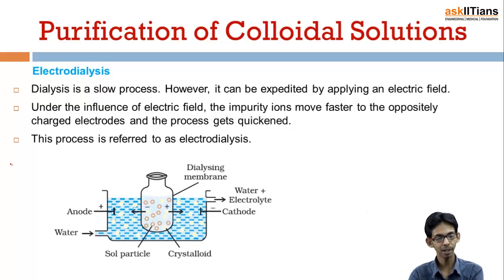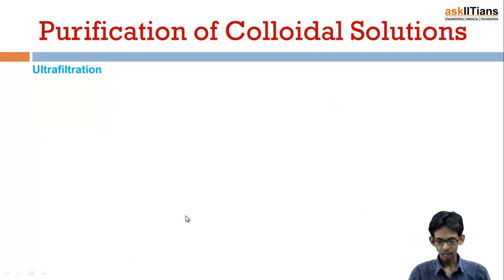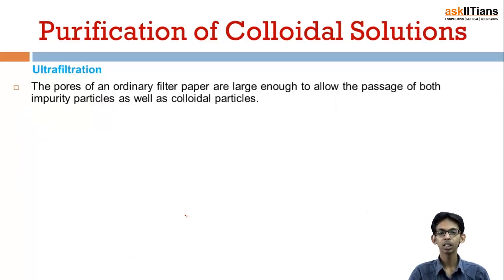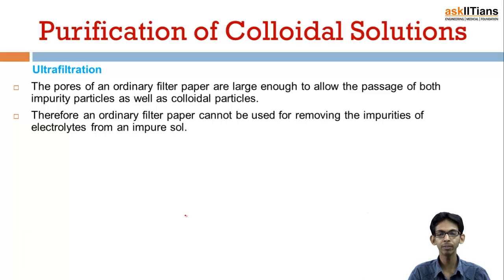The apparatus is the same as that we used in the case of dialysis. The difference is that now we are using two electrodes, a cathode and an anode. Another method is ultrafiltration. The pores of an ordinary filter paper are large enough to allow the passage of both impurity as well as colloidal particles, and therefore an ordinary filter paper cannot be used for removing the impurities of electrolyte from an impure sol.